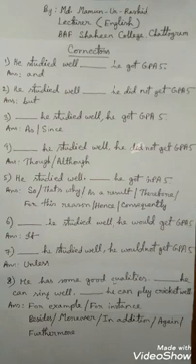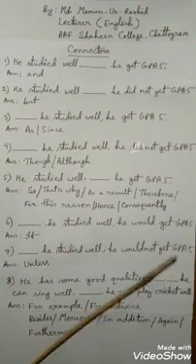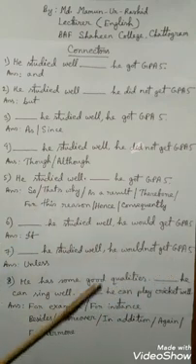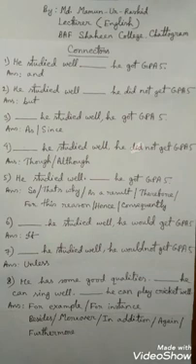Then the next sentence, that is, he studied well, he would not get GPA 5. He would not get GPA 5, that means he got GPA 5, but he would not get GPA 5 when? If he did not study well. That means we have to use a negative sentence here, but there is no not here.